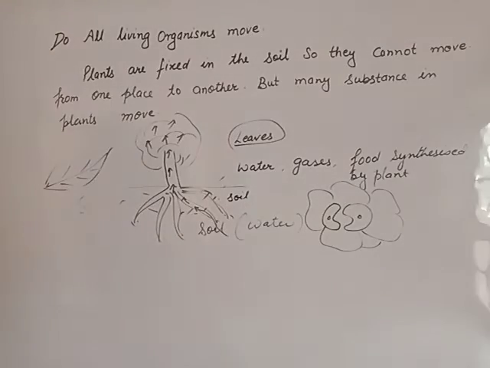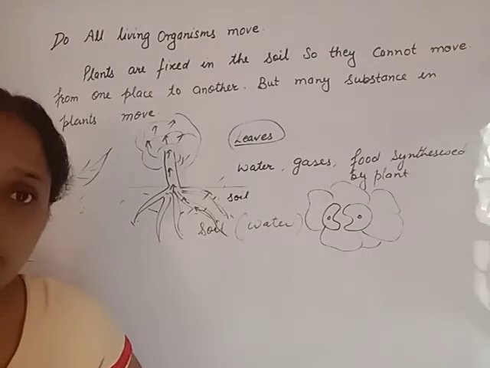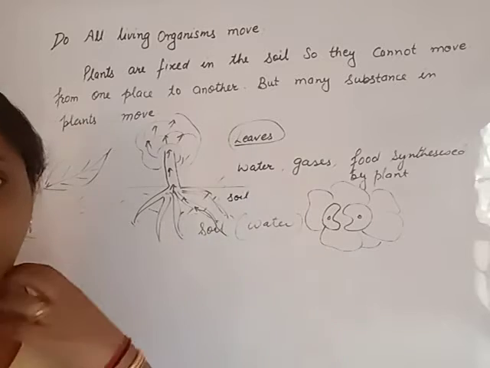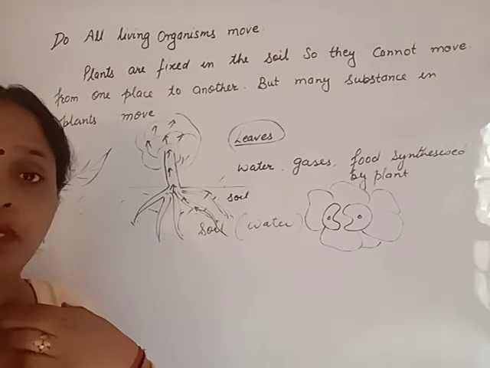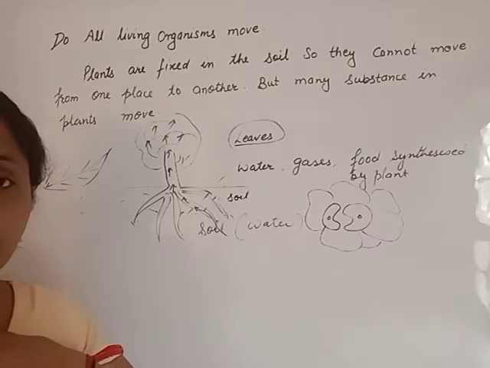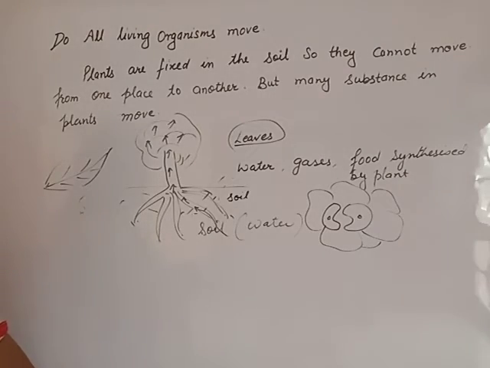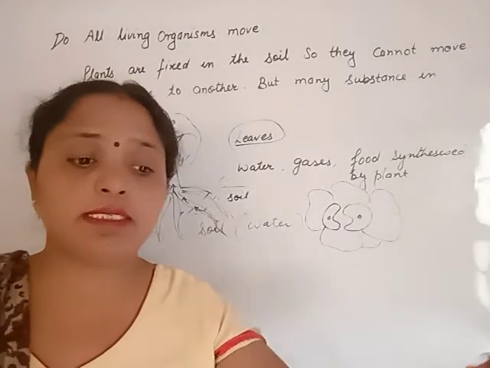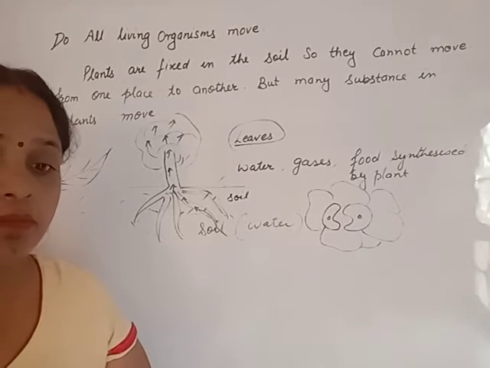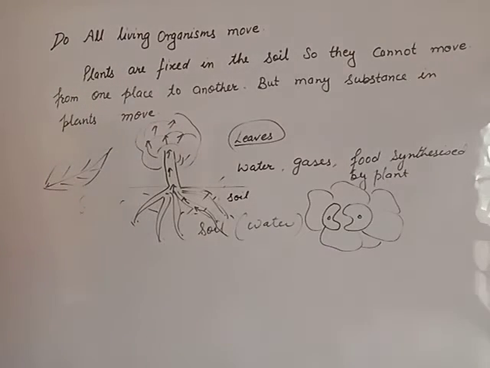Beta, we have two legs. We are moving on two legs. You see other animals, cow, buffalo, they are moving on four legs. You see birds. Birds move from one place to another by flying. That means wings are the locomotory organs of birds. And you see some reptiles. They rear on the surface, just like snake, earthworm. All living organisms, either plants or animals, show movement. Clear? That means all living organisms show movement.